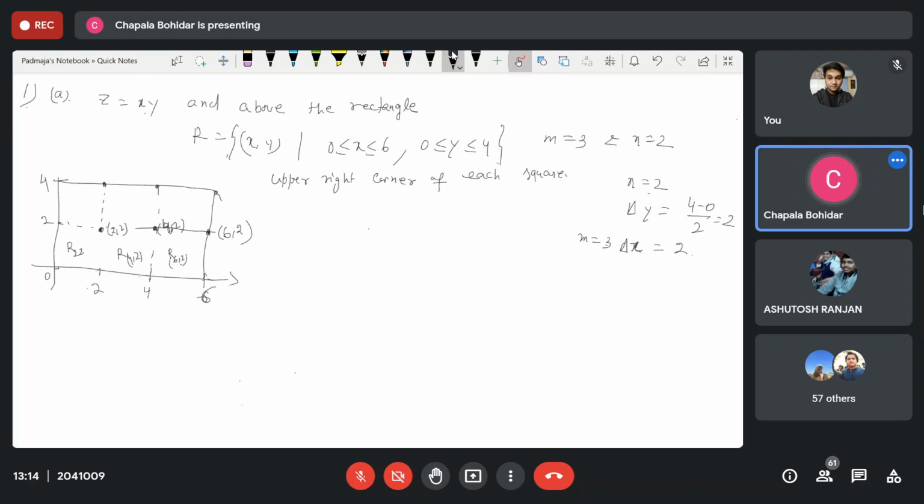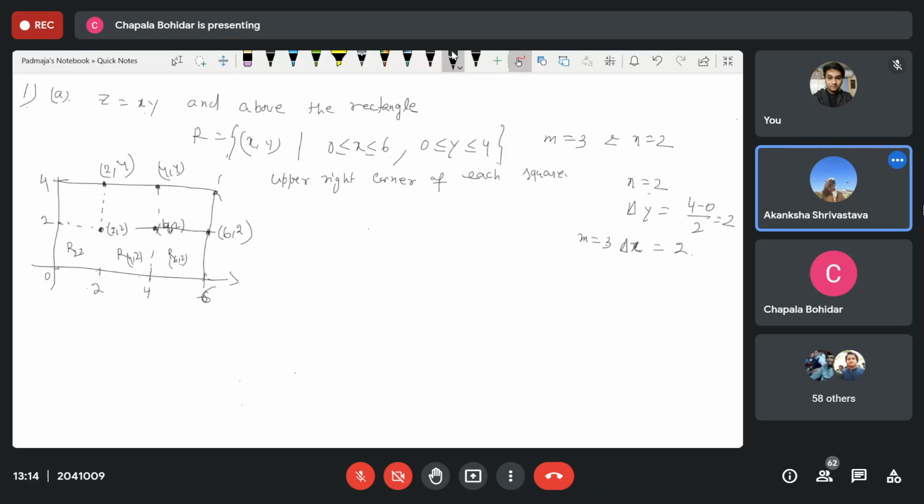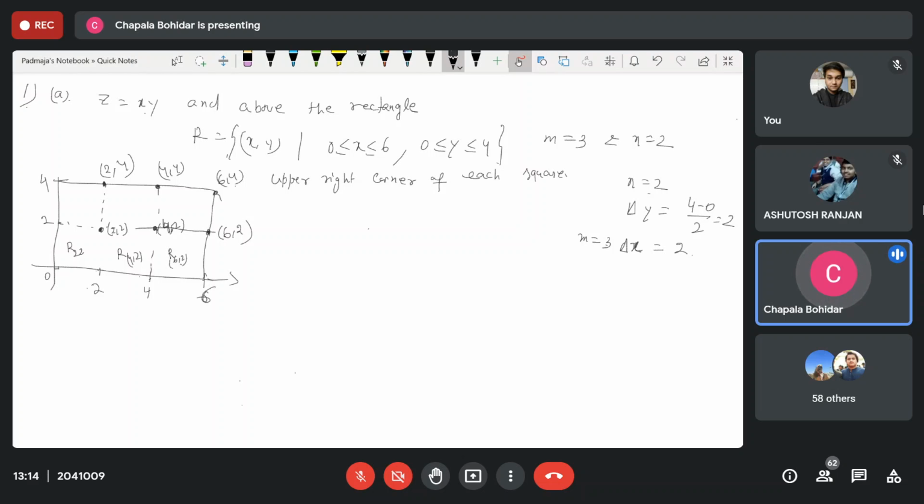So this one, (2, 4), this one, (4, 4). Clear? Yes, ma'am.